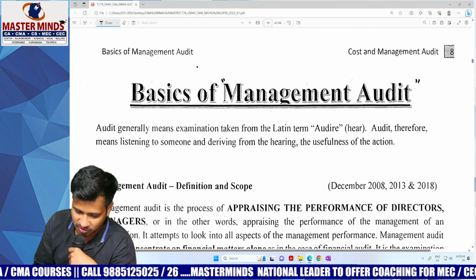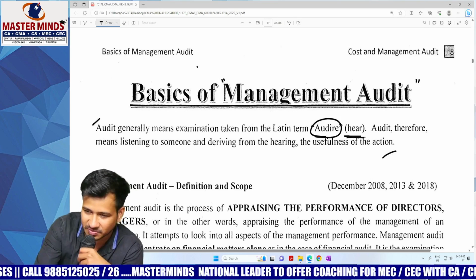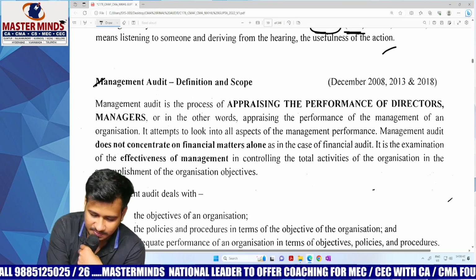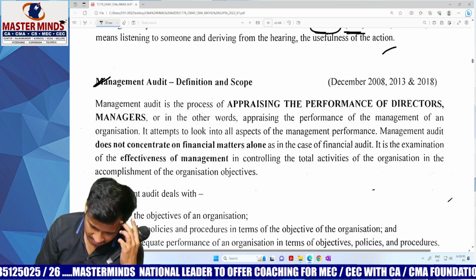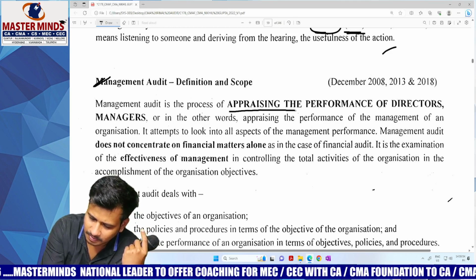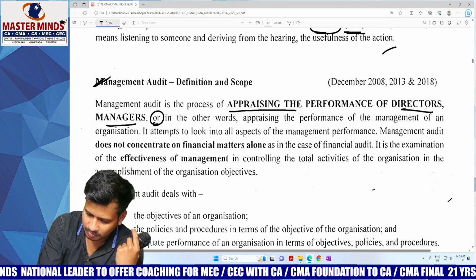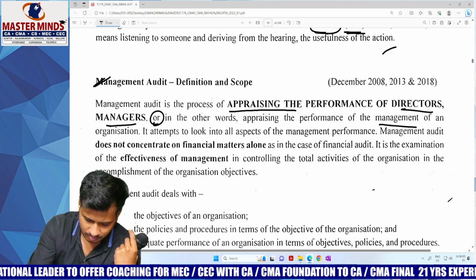Basics of management audit. This comes from the common Latin term audire. Let's start. Management audit, definition and scope. Management audit is the process of appraising the performance of directors and managers, or in other words, appraising the performance of the management of an organization.